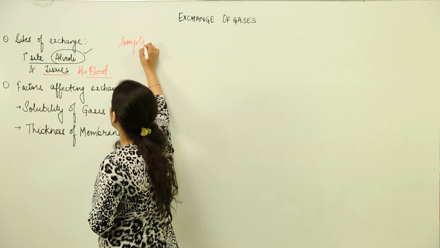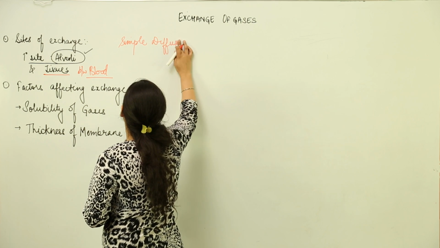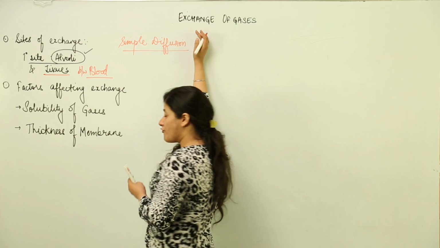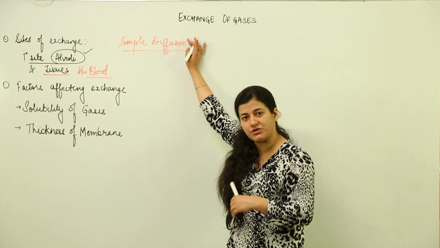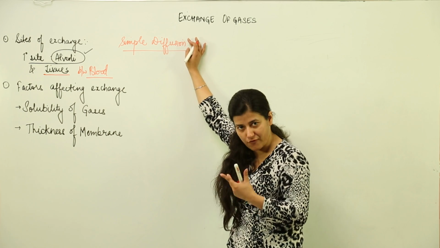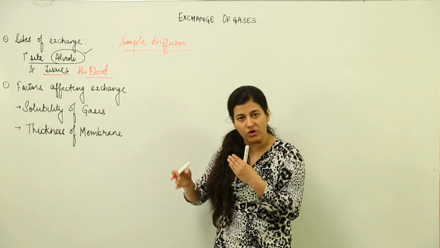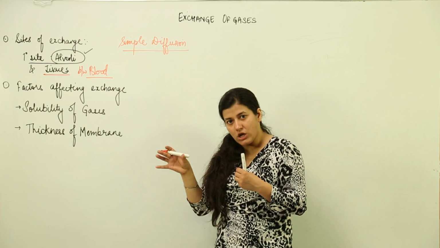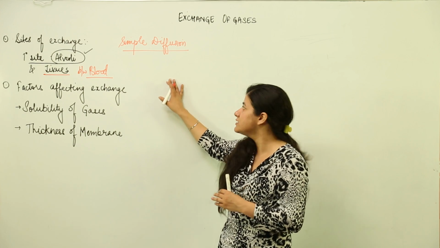In the process of diffusion, you have known that diffusion basically is the movement of particles from their higher concentration to lower concentration. There is a concentration gradient present, and then the higher concentration particles move towards their lower concentration, and that process is known as diffusion.